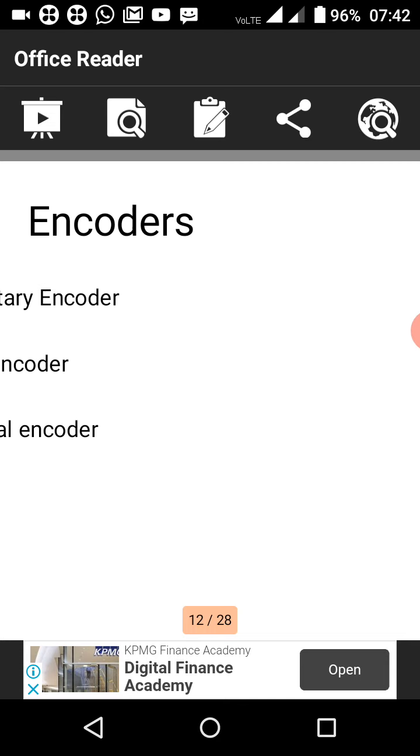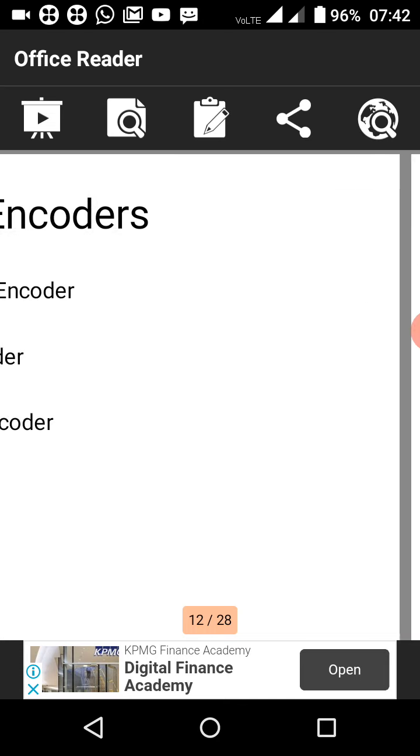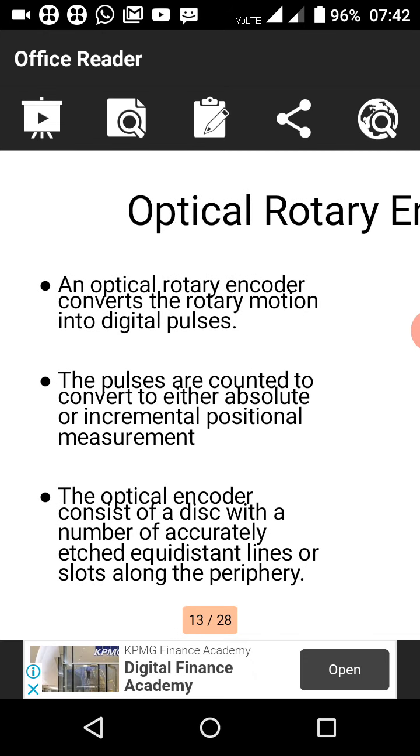That is the work of optical rotary encoders. The pulses are converted to absolute or incremental position, and we can adjust the pulses accordingly.